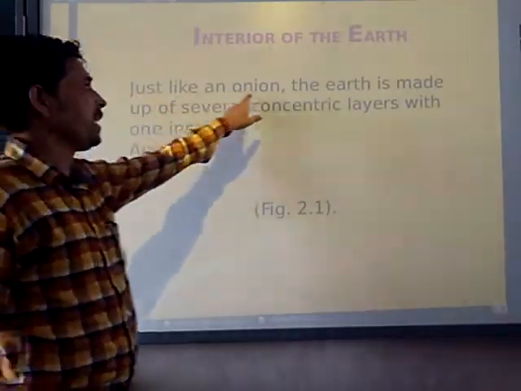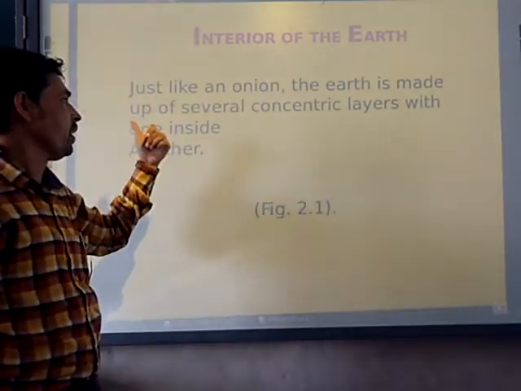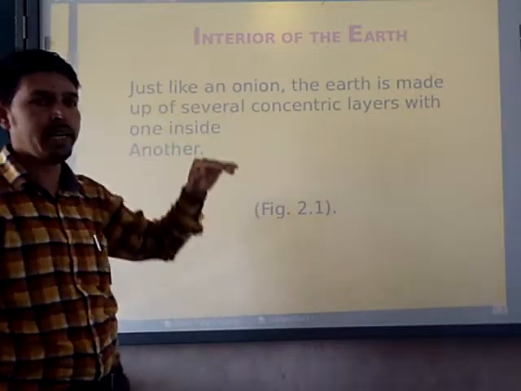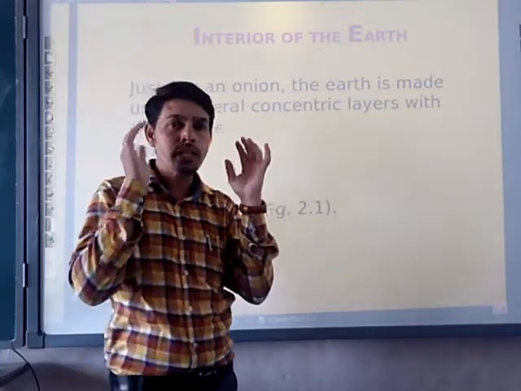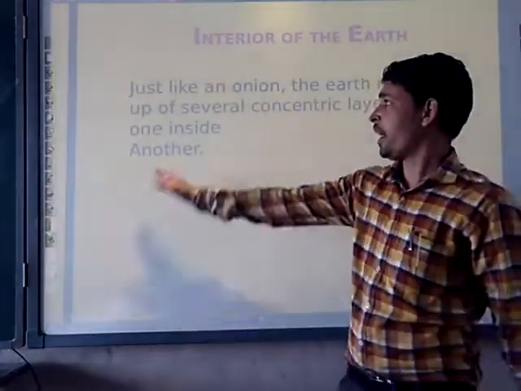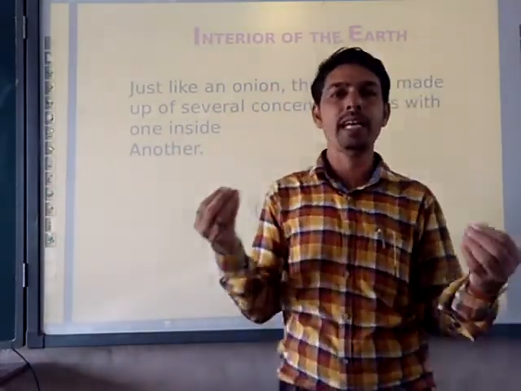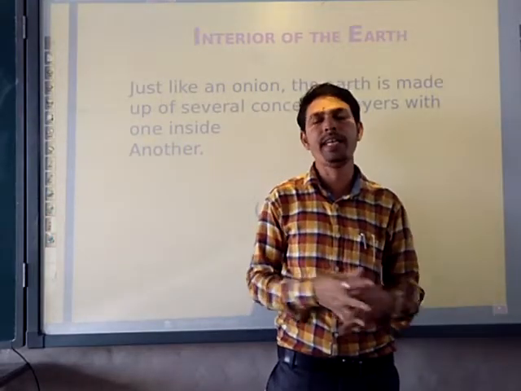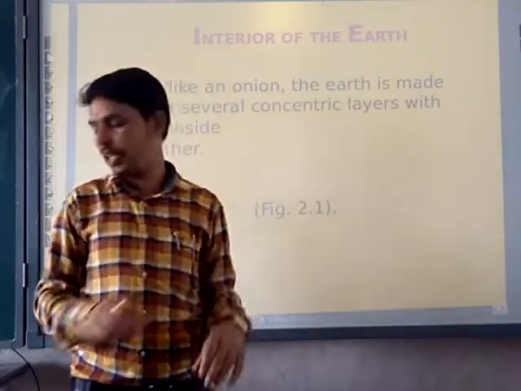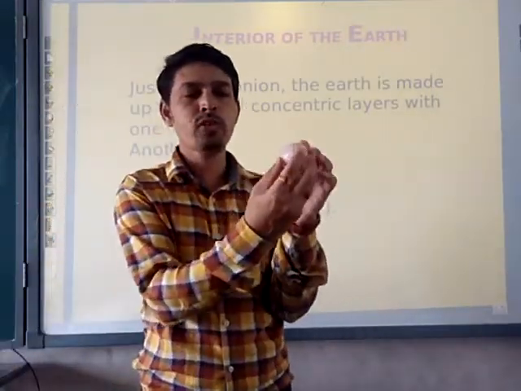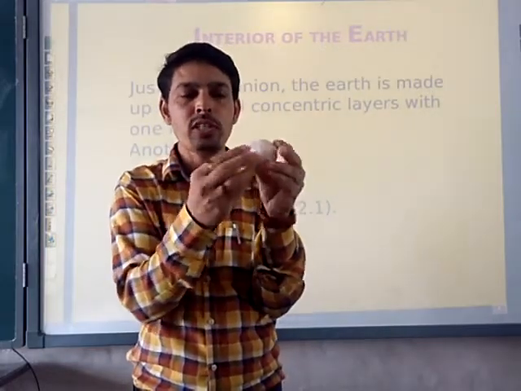Here, just like an onion, the earth is made of several concentric layers, one inside another. One layer is there, then another layer, then another layer. For more explanation, here is the example of an onion. Every day in our day-to-day life we eat onion in salads and in vegetables, so we know the structure of an onion. To make it crystal clear, I am showing you this onion. By seeing this onion, you can understand how our earth is also just like the onion.